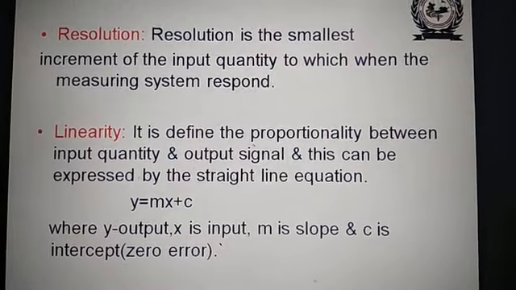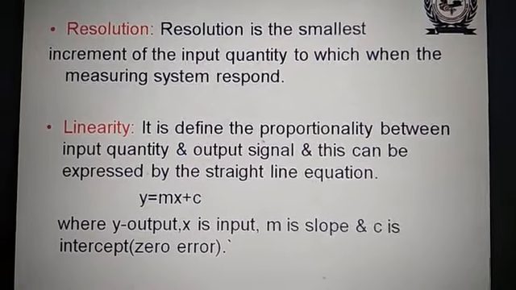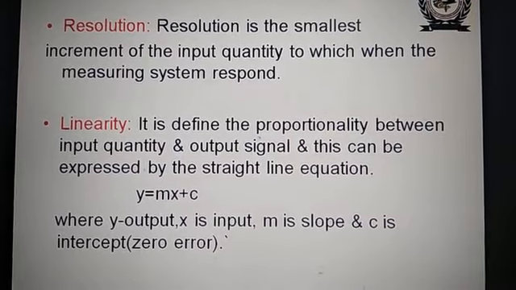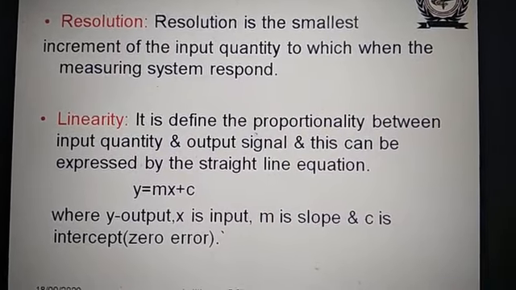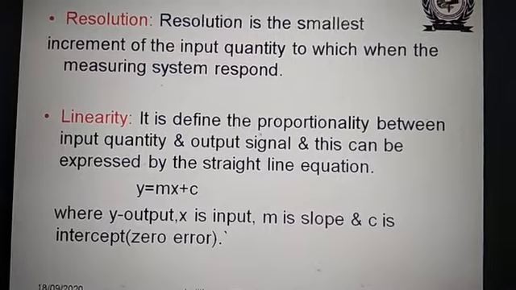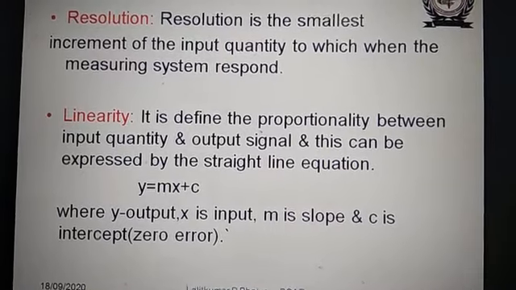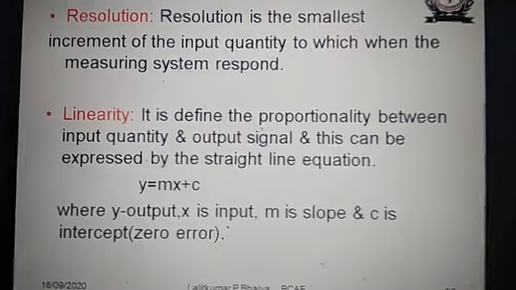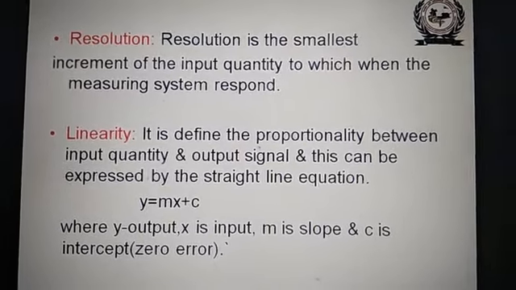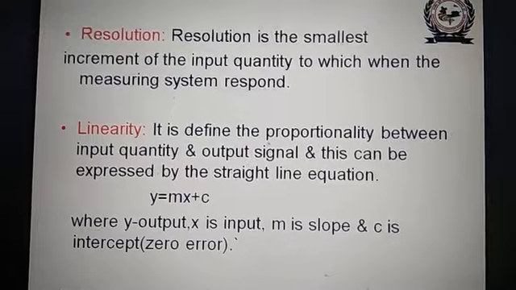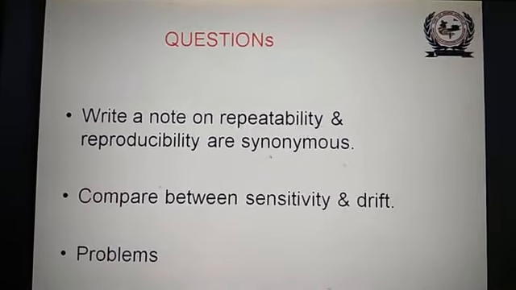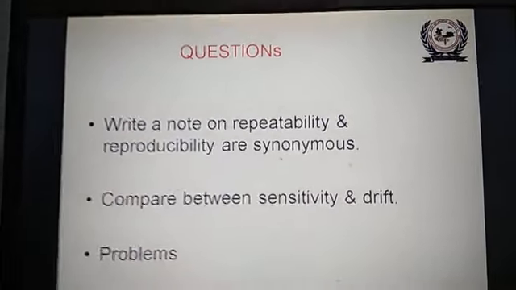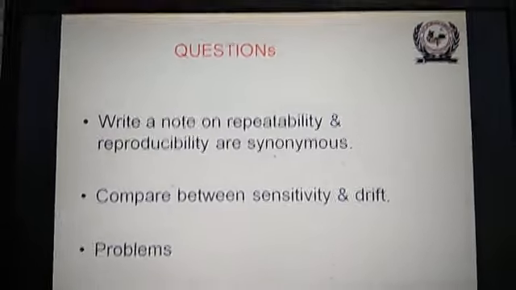And this can be expressed by the straight line equation y = mx + c. This is called linear, where y is the output, x is the input, m is the slope, and c is the intercept, or you can say constant, zero error. So these are some definitions or terms used in instrumentation systems.